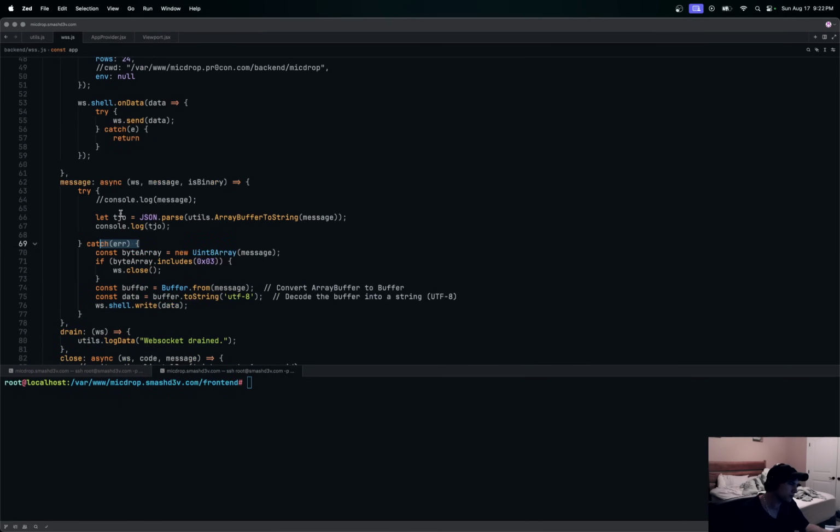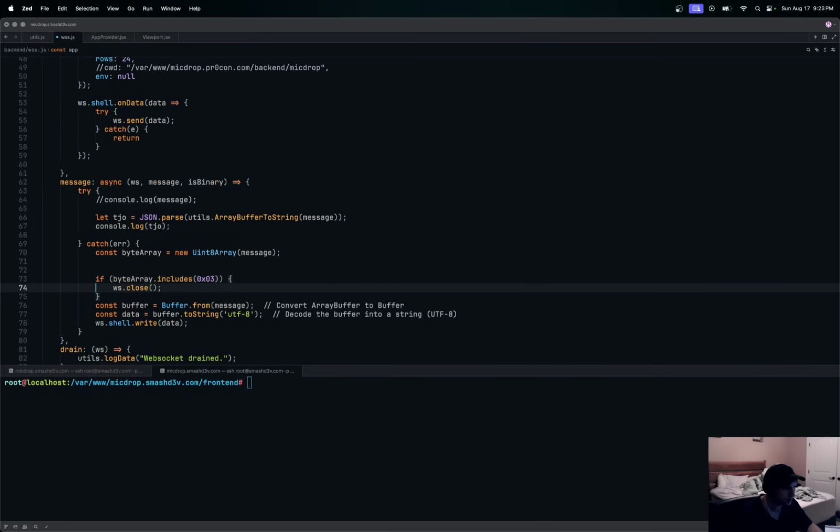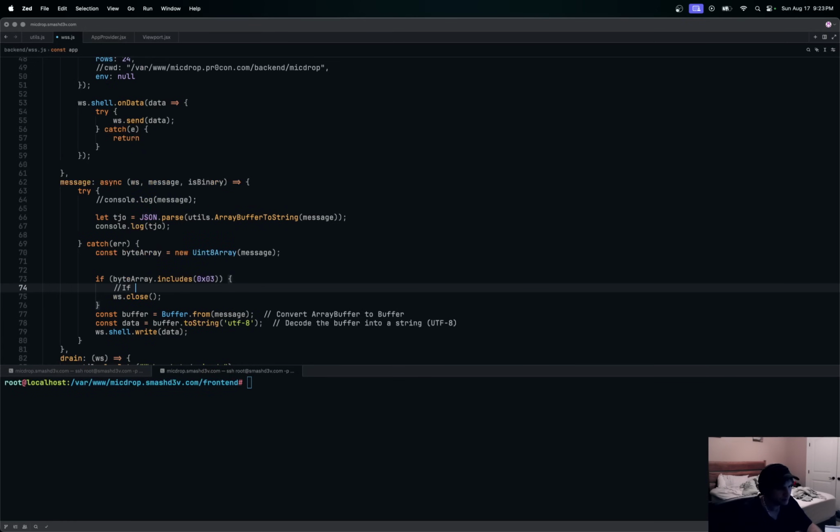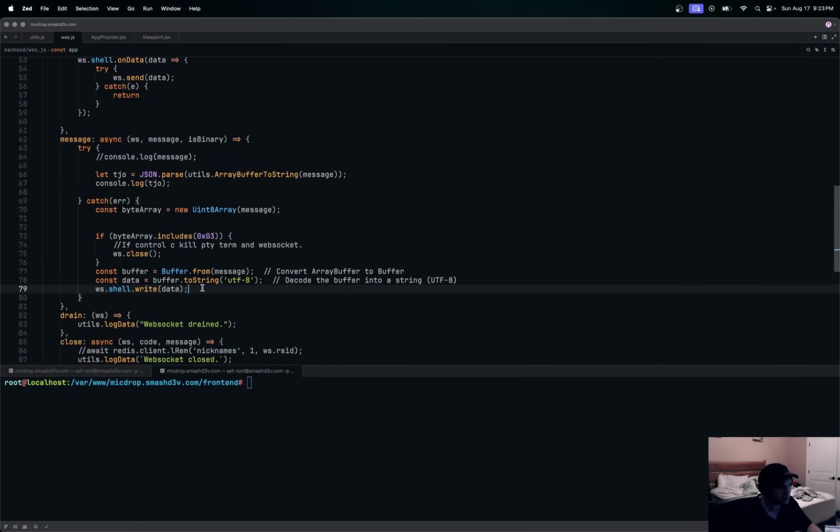If it errors out from creating JSON data, it means it's WebSocket terminal data, so that's what we're sending back, and not the actual resize events. So we're just going to convert that to a Uint8Array, and then this is your Control C. So if Control C, kill PTY term and WebSocket, okay? That's what that is. Okay, else if it's not the Control C thing, just take the buffer from